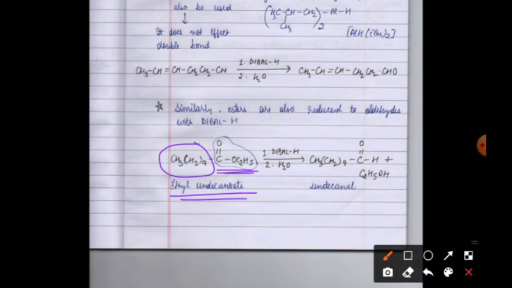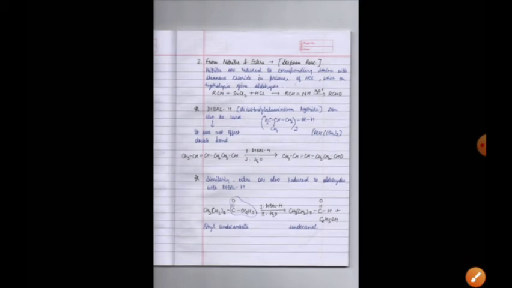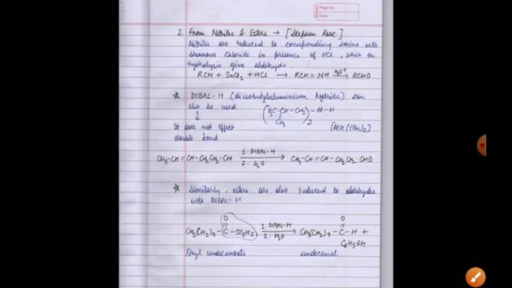Now this will change into an aldehydic group and we will get C2H5OH. So this was using DIBAL-H, which is a very important reagent. This was our second method.